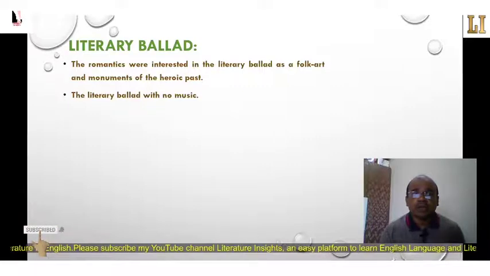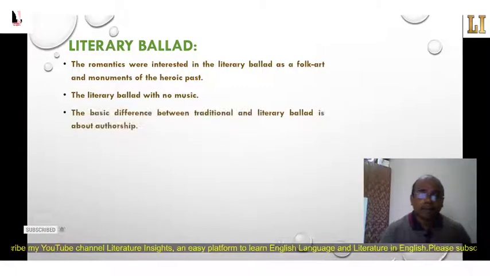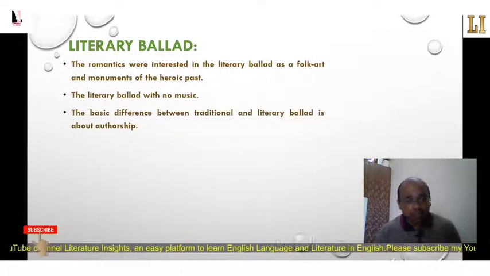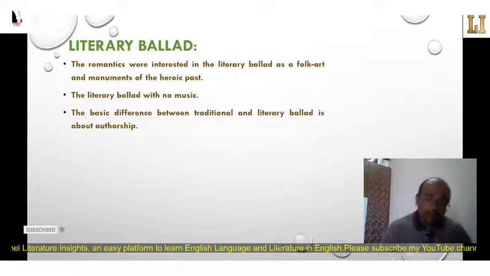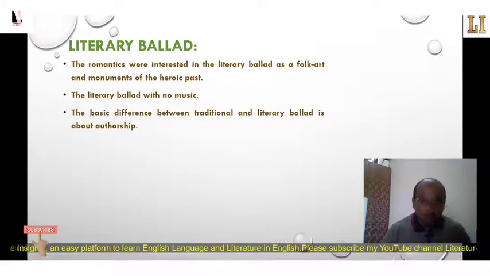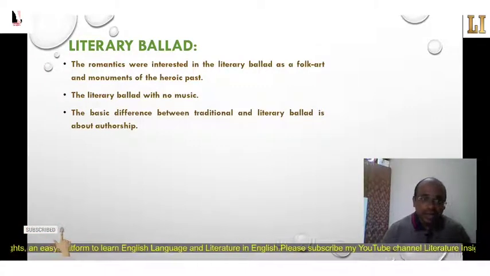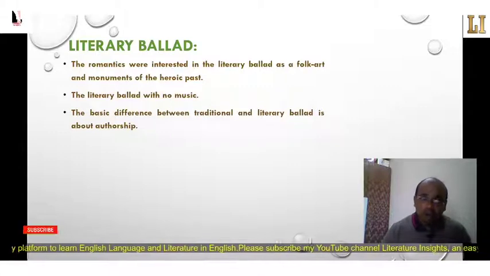The literary ballads have no music. So now here we can find some difference between the traditional ballad and the literary ballad. It appears in a new form, with some modifications, with no music. The basic difference between traditional and literary ballad is authorship. It is very significant to know that the author of the literary ballad is always a well-known personality, and the author of the traditional ballad is anonymous or unknown.